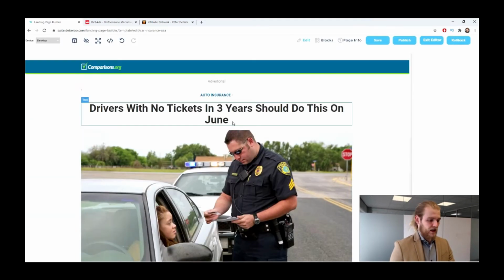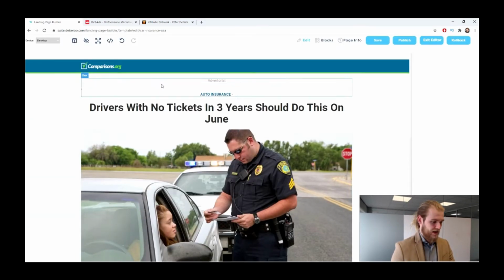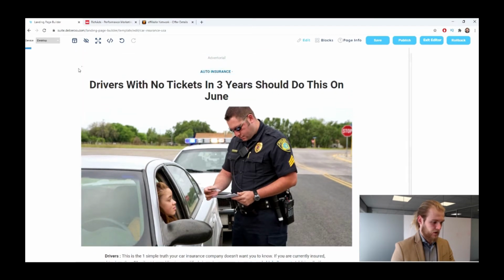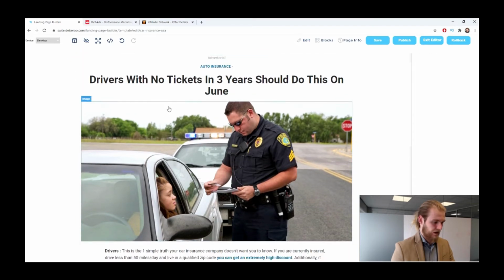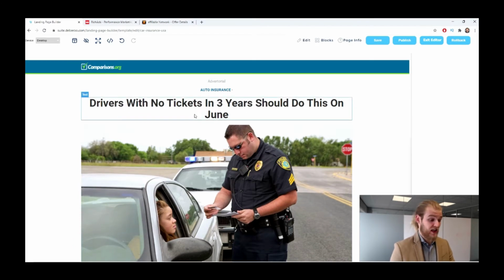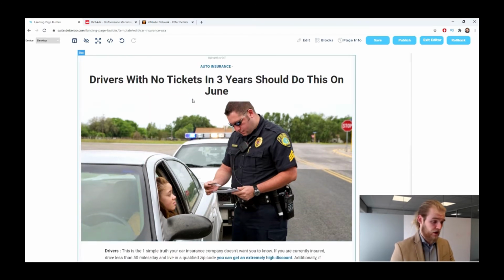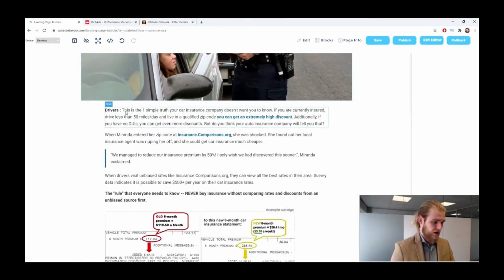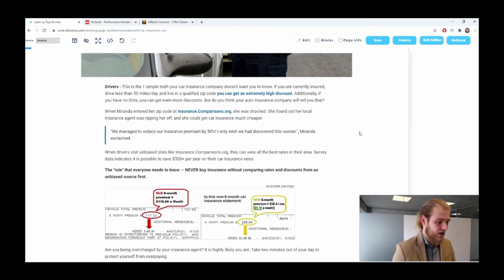All right, perfect. We have this dot here, we can remove that. Drivers with no tickets in 3 years should do this. Driver, this is one simple truth the car insurance doesn't want you to know. If you are currently insured, drive less than 50 miles a day, and live in a qualified zip code, you can get extremely high discounts. Additionally, if you have no DUIs, you can get even more discounts. But do you think your auto insurance company will tell you that?